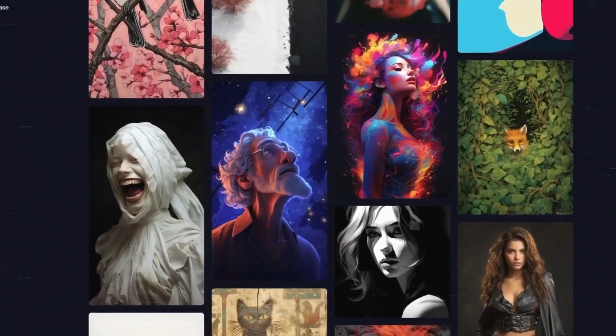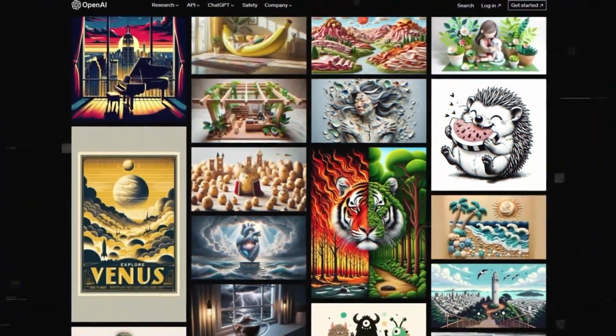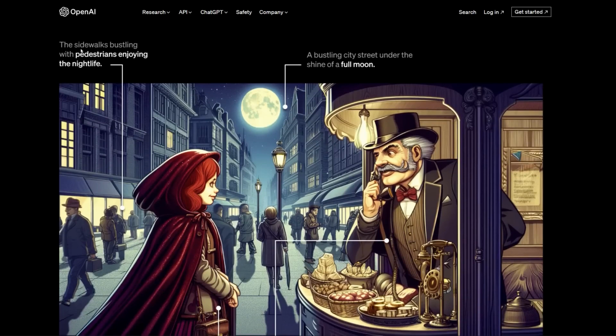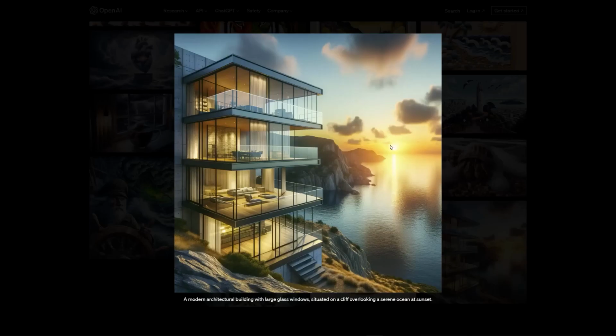Last but not least, let's talk about texture and light understanding. This is where DALL-E 3 truly shines. No pun intended. Whether it's the gloss on a sports car or the glow of a sunset, DALL-E 3 nails it every time. It understands how light interacts with different materials, creating hyper-realistic images.